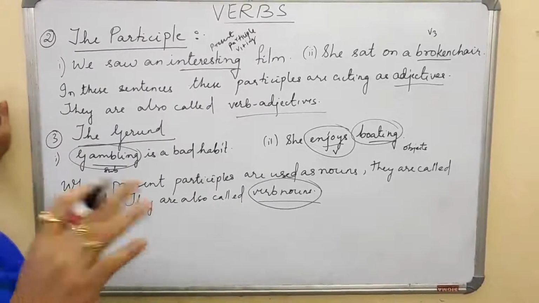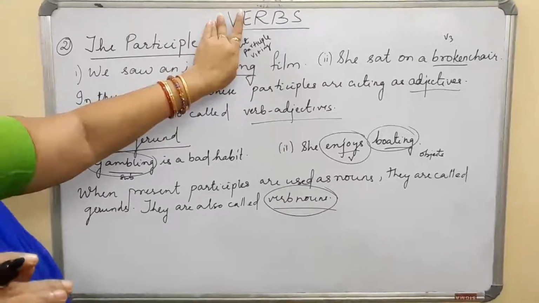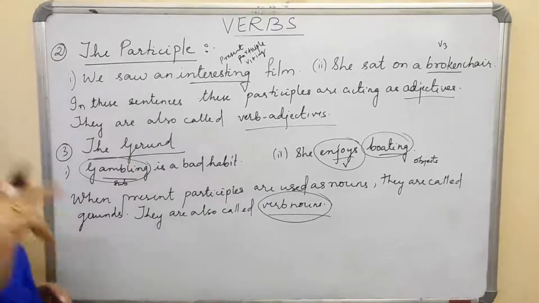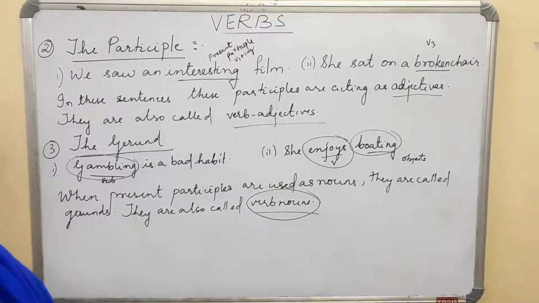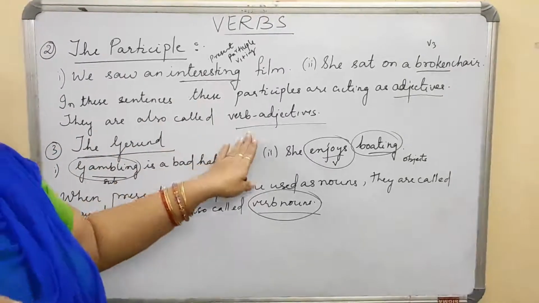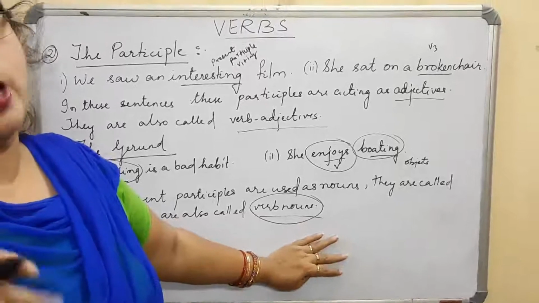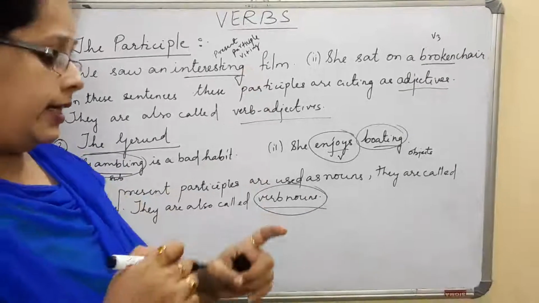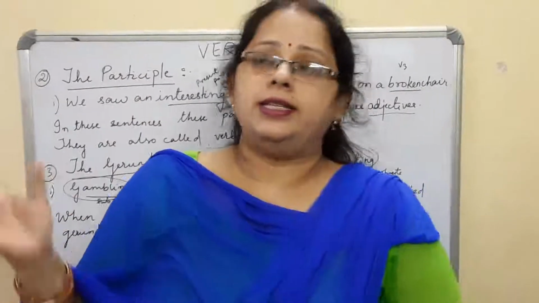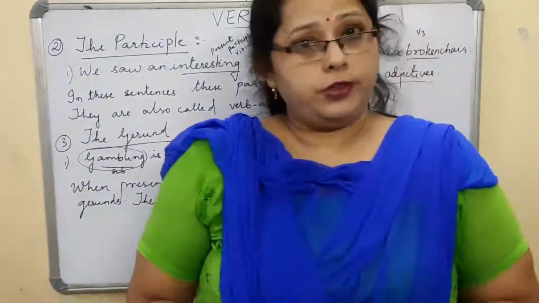I hope with this you are clear regarding the kinds of verbs, that is, finite and non-finite verbs. Then I have given the kinds of non-finite verbs, that is, infinitives, participles and gerund. In infinitives we have gone through three parts. The participle we have seen as a verb adjective, and for the gerund I have shown you how they are used as verb nouns. With this we conclude the chapter on the verb completely. Part 1 was given to you beforehand. This is the second part of the verb, and the conclusion of the lesson.